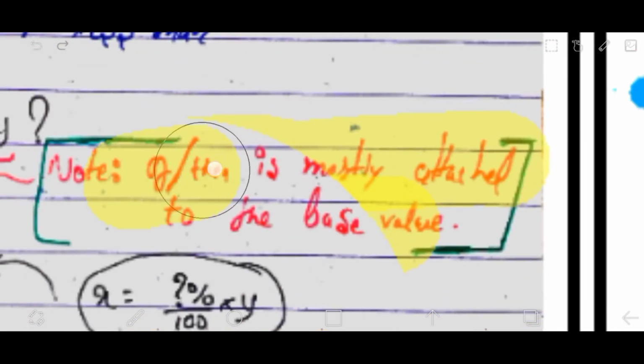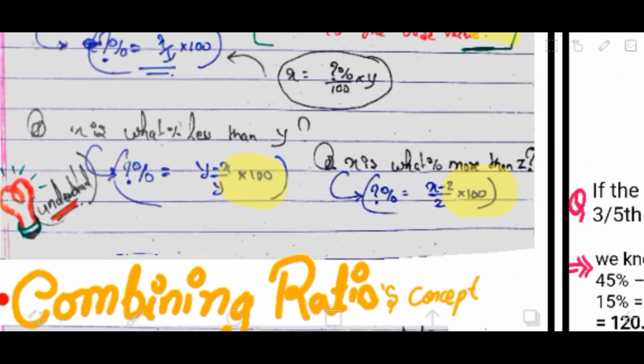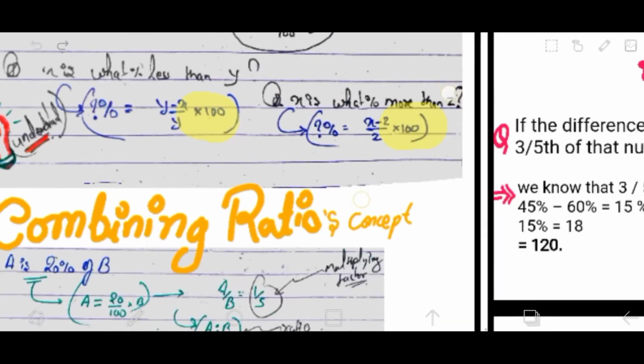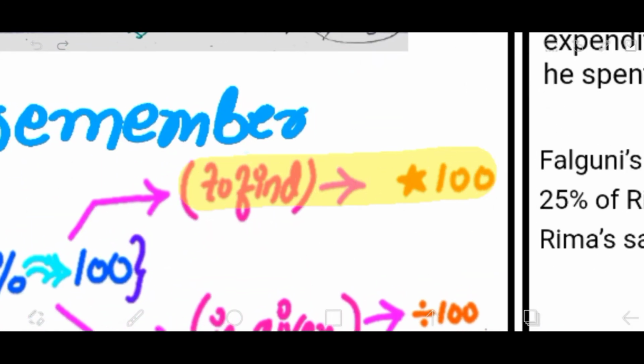Again, with this concept of "than", it mostly indicates the base value. This slide is going to help you a lot if you have to calculate quickly. And the other thing is multiplying with 100. I hope you noticed that in both of the questions we were asked to find the percentage, so we have to multiply by 100.